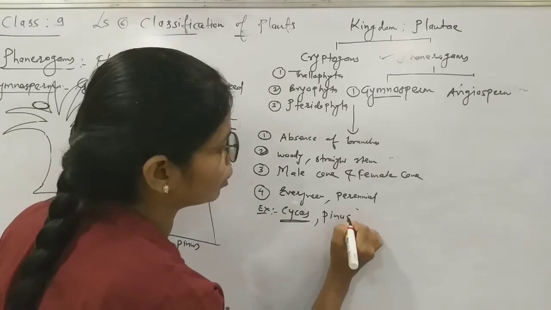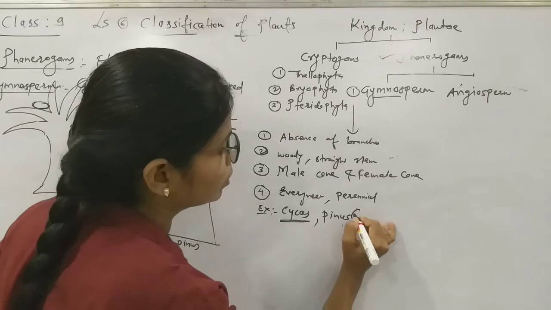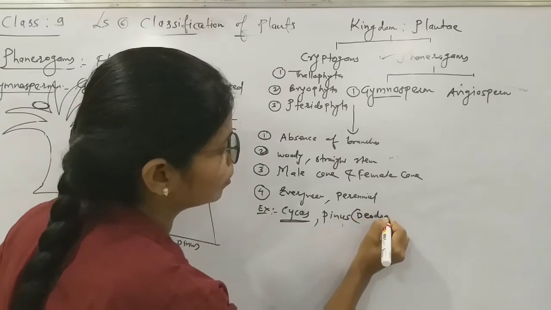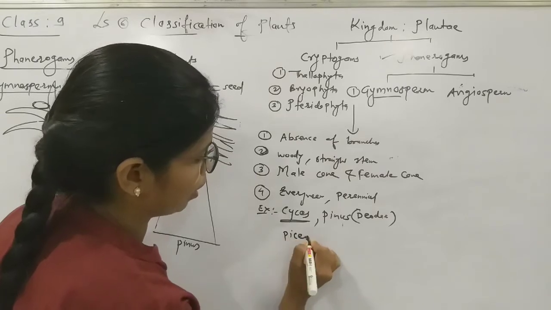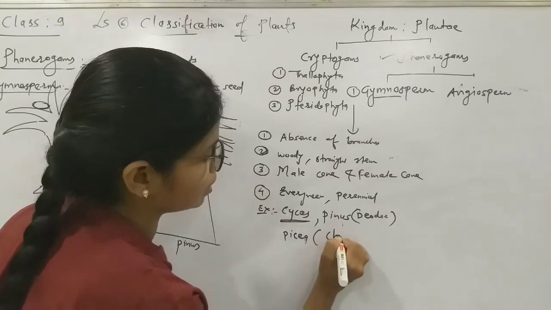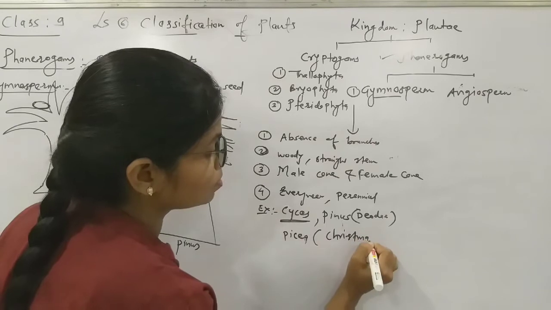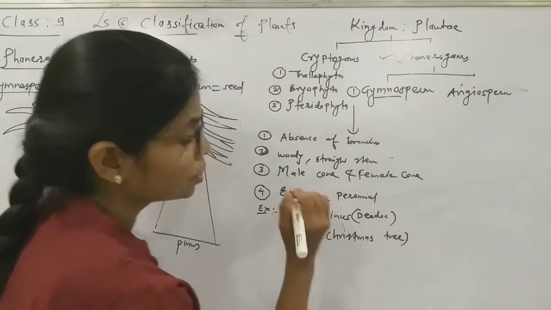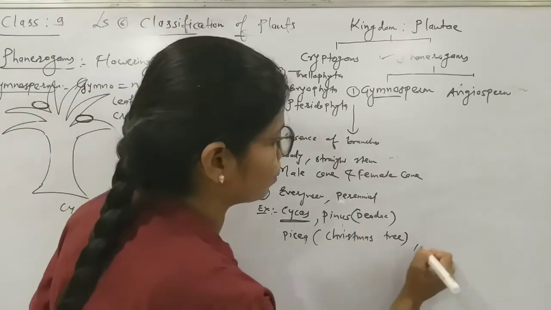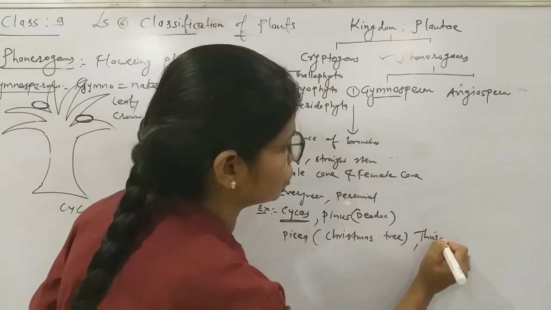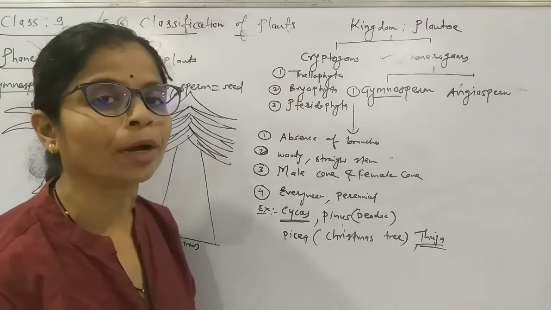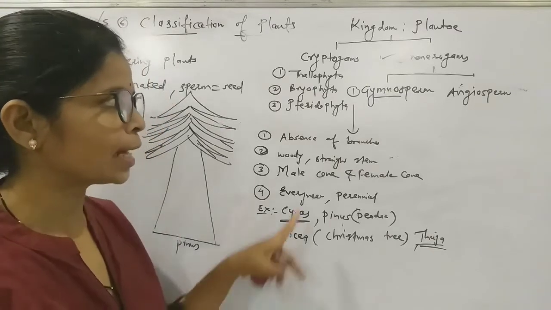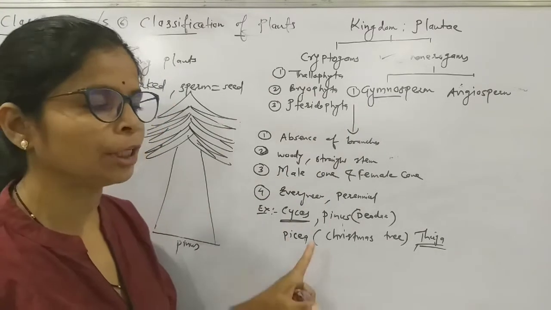Pinus's general name is Devdar. Next is Picea. This is familiar to you. Picea means Christmas tree. Another example given in your textbook is Thuja. In Marathi, Thuja is called Morpankhi. So these are the characteristics of gymnosperm.